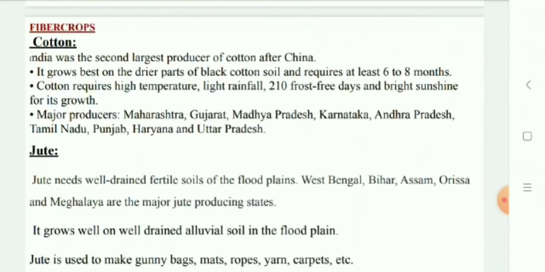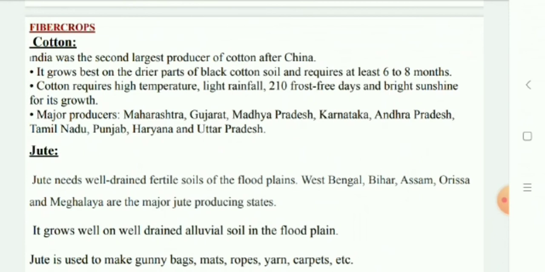Fiber crops. Cotton. India was the second largest producer of cotton after China. It grows best on the drier parts of the black cotton soil and requires 6 to 8 months to grow. Cotton requires high temperature, light rainfall, 210 frost-free days and bright sunshine for its growth. Major producers are listed here.